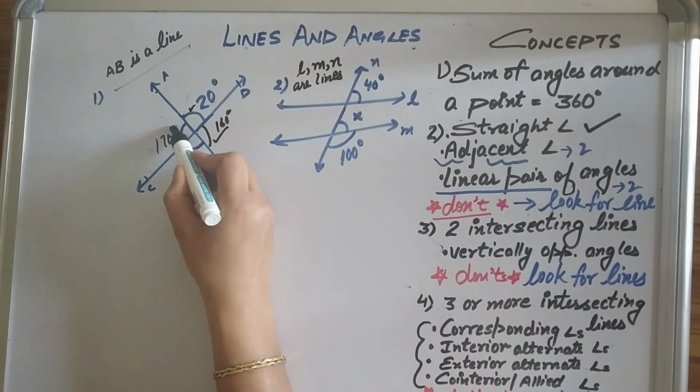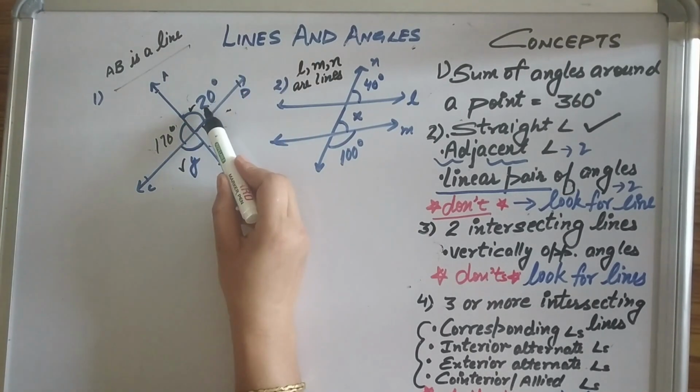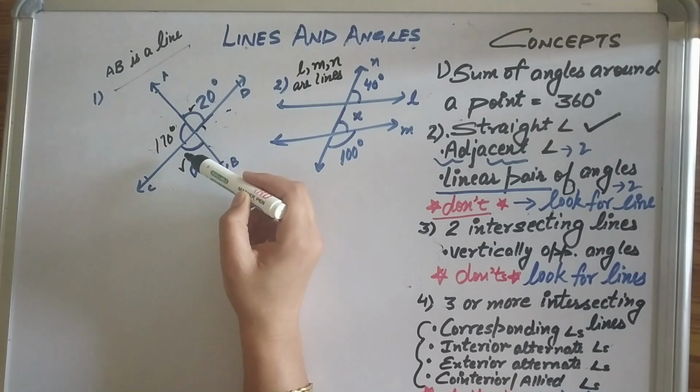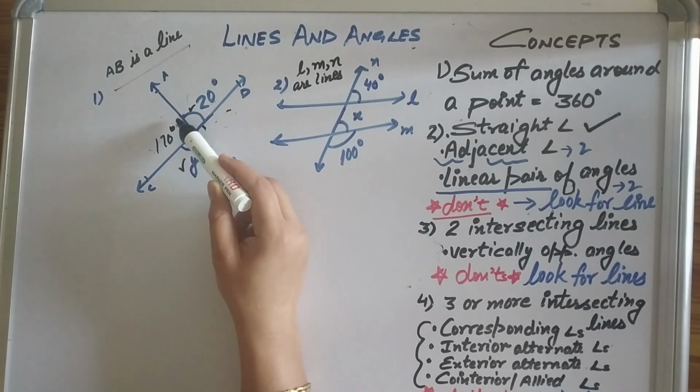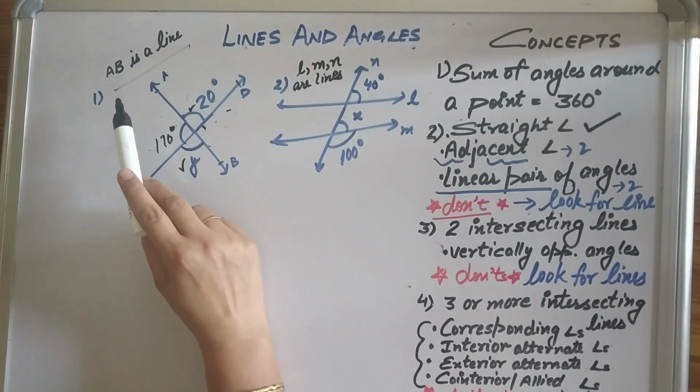And if it is given 170 degrees, then this can be sorted. Suppose the question is this is 170 and this is 20 degrees. So rather than finding out y with 20, you should calculate y with respect to 170, because here you have a logic to calculate y. Here you don't have a logic, because the lines are not given.